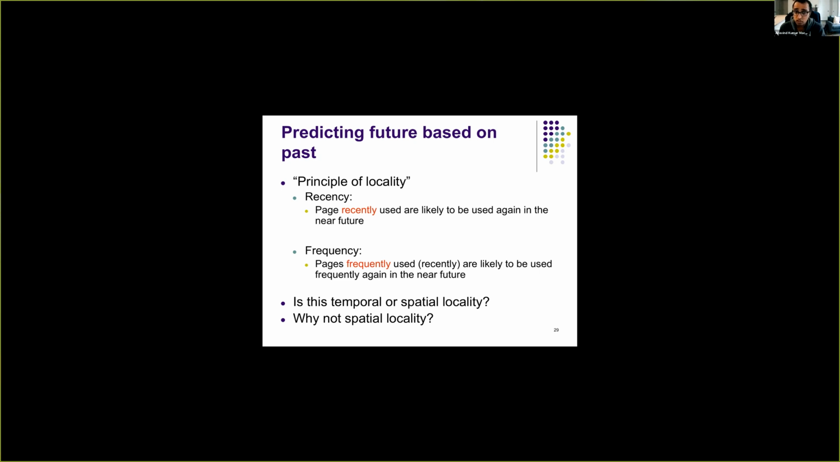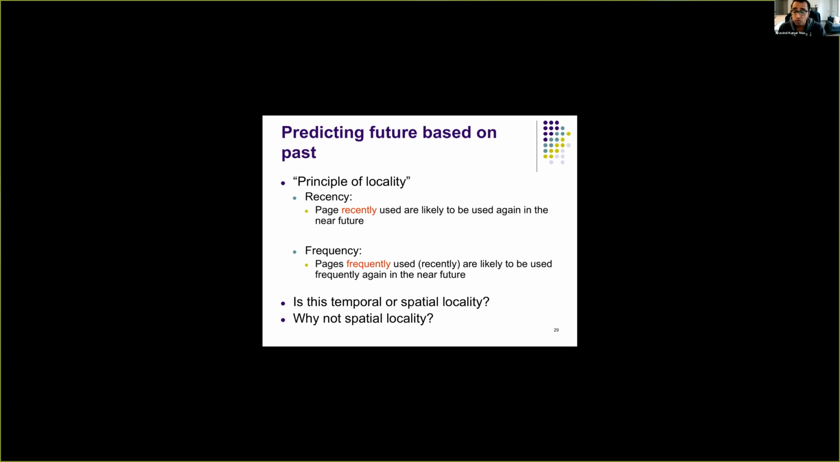Note that these are temporal locality features, because there is no spatial locality here, because we are always replacing just one page. So we are not considering adjacent pages. And recency and frequency are properties in the time domain. So that's why these are temporal locality features.